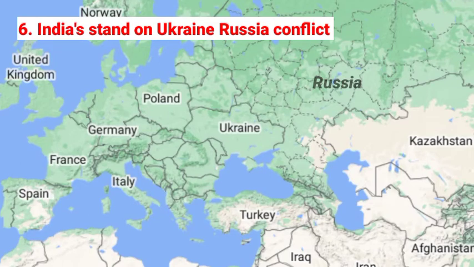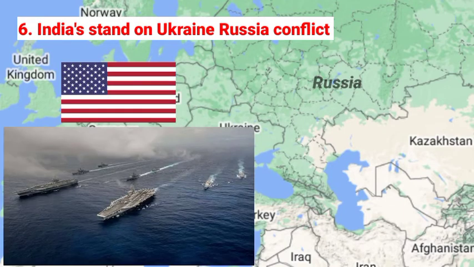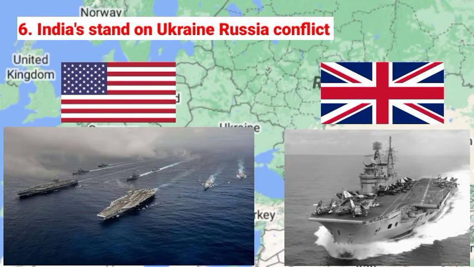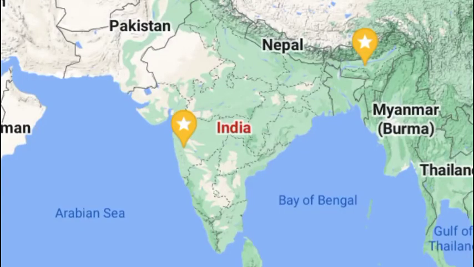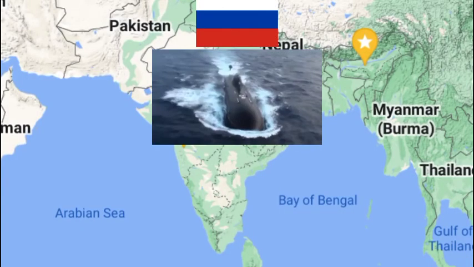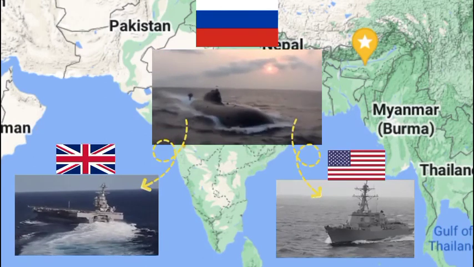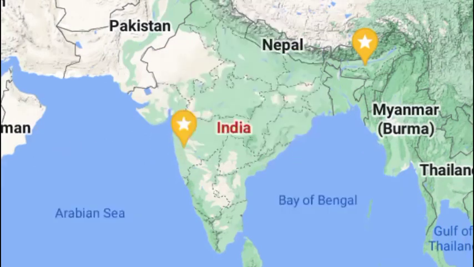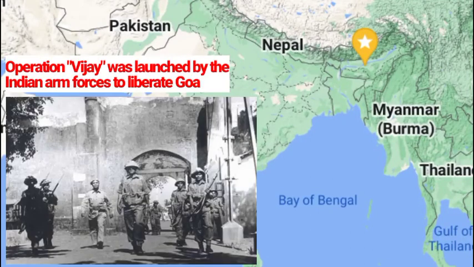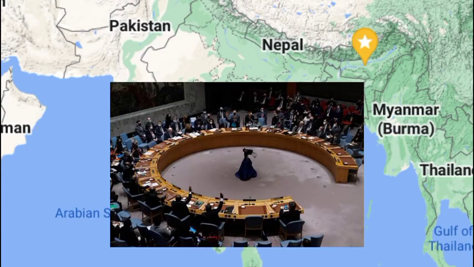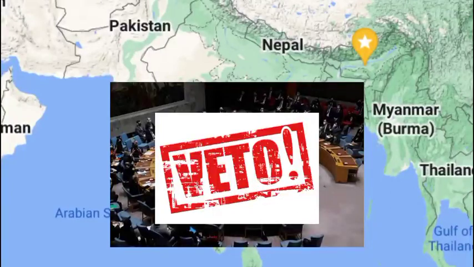In the 1971 Bangladesh Liberation War, America and UK openly supported Pakistan, and the USA sent its 7th Fleet into the Bay of Bengal to attack India. The UK sent its aircraft carrier HMS Eagle into the Arabian Sea. At that time, only Russia helped India, thwarting the USA and UK by sending a nuclear submarine to confront them. Also, when India liberated Goa from the Portuguese, the USA and UK moved a joint resolution in the Security Council against India, and it was the USSR who vetoed the resolution.